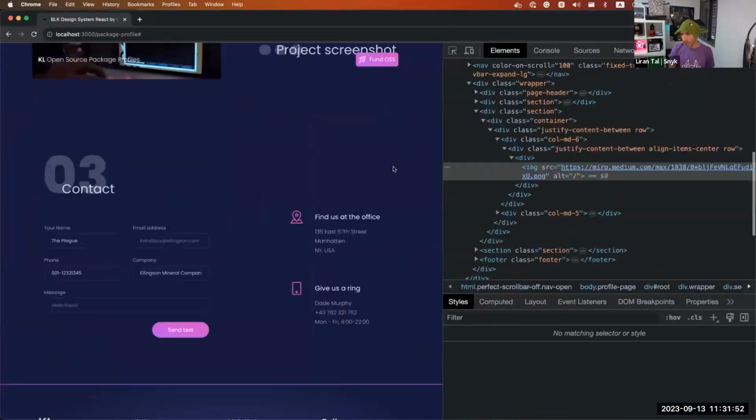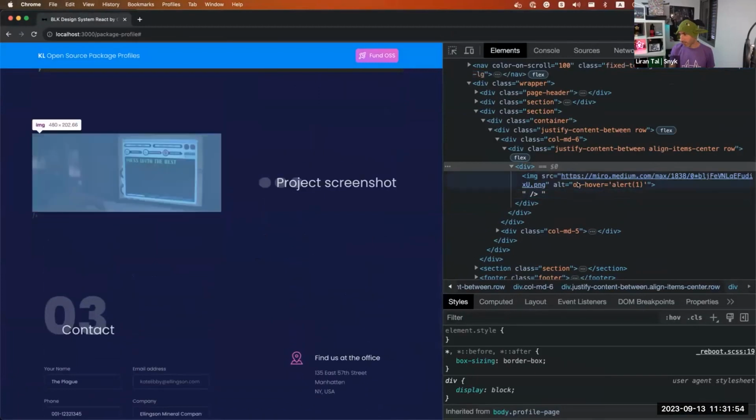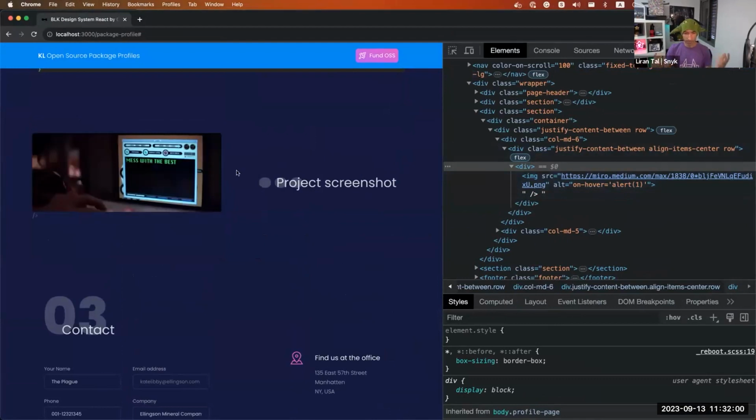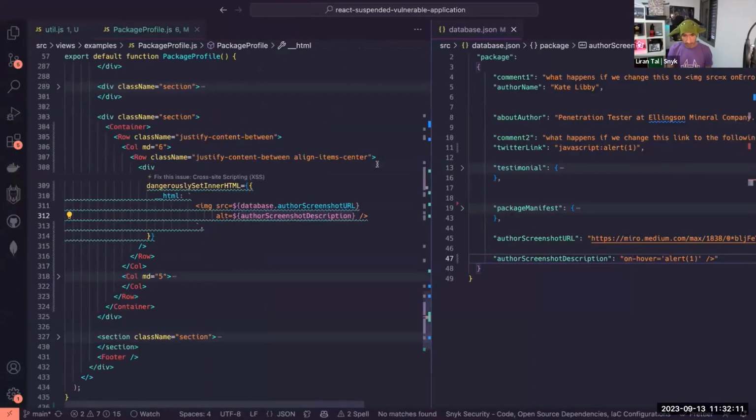Okay, let's do a refresh here and see what's happening. We see it get added. It's not exactly executing JavaScript on the page yet, so we're not there. And Chris is taking us through this path of trying to create an alert that pops up, which means JavaScript was evaluated on this page. I'm going to go with another option, maybe something like this.